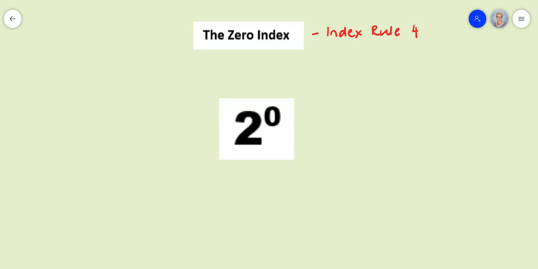We can see in the middle of the screen here the index number 2 to the power of 0. My question to you is, what do you think 2 to the power of 0 is equal to? When I ask that question, most students will tell me that the answer is equal to 0. That is not true. 2 to the power of 0 is equal to 1.